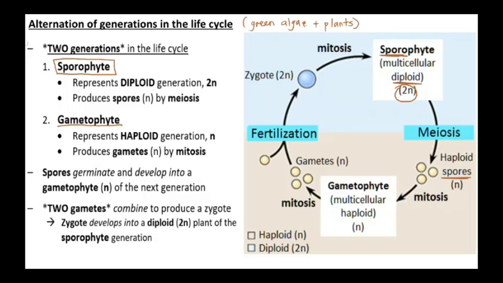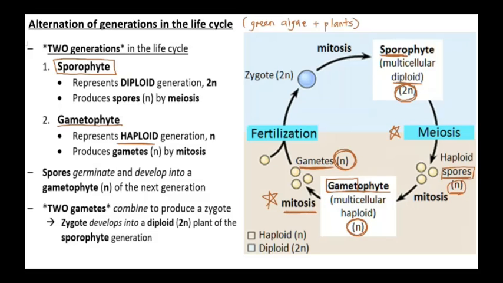You can see here from 2N, it becomes the spore, which is N. 2N to N obviously involves the process meiosis. From this haploid spore, it will develop into the gametophyte, which is the haploid generation. From the name gamete, we know it produces gametes.